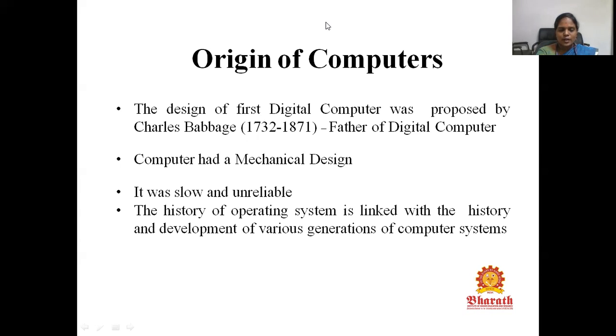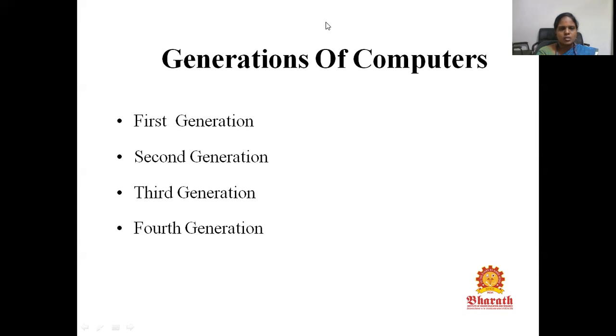It is slow and also unreliable in nature. For knowing the history of operating systems, we should always know the history and development of generations of various computer systems, because the history of operating systems is directly linked with the history of computer systems. So next comes generations of computers.